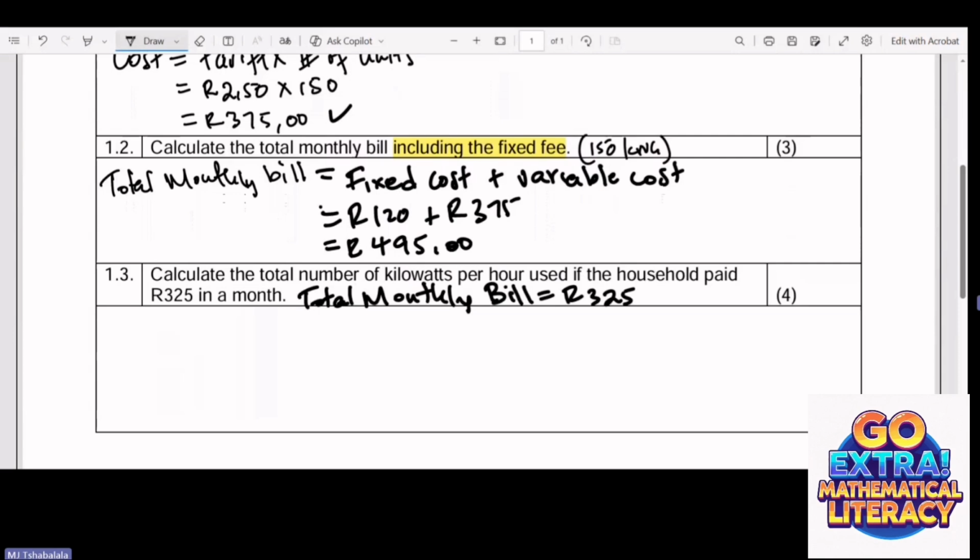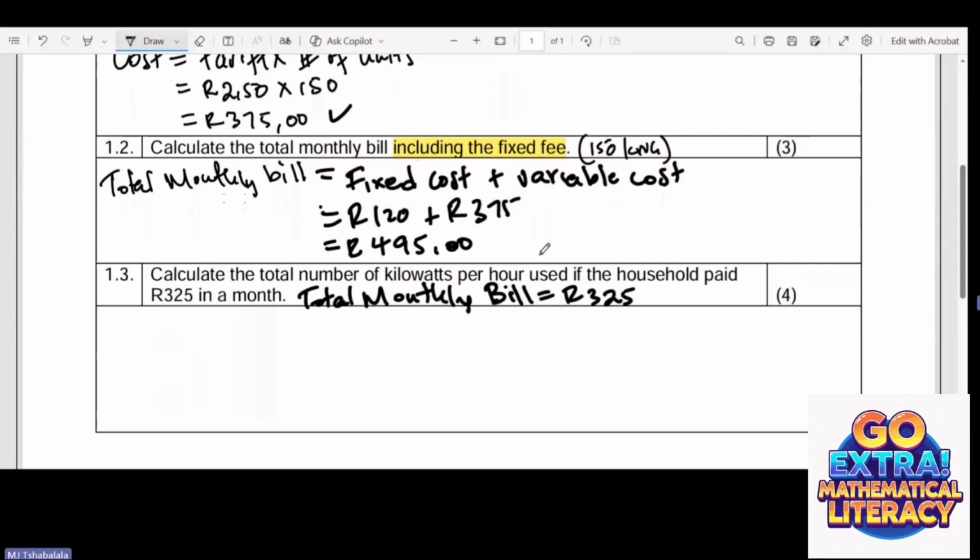So now we need to break this down. We have already said above that the total monthly bill depends on the fixed cost, which is the monthly fee that is paid regardless of whether they use the electricity or they don't. So they have to pay that cost. And then also plus what?